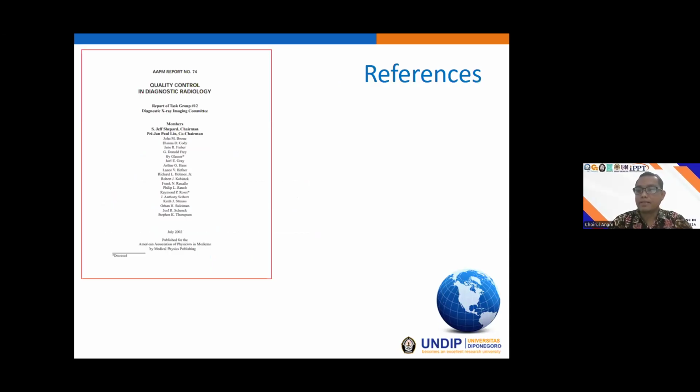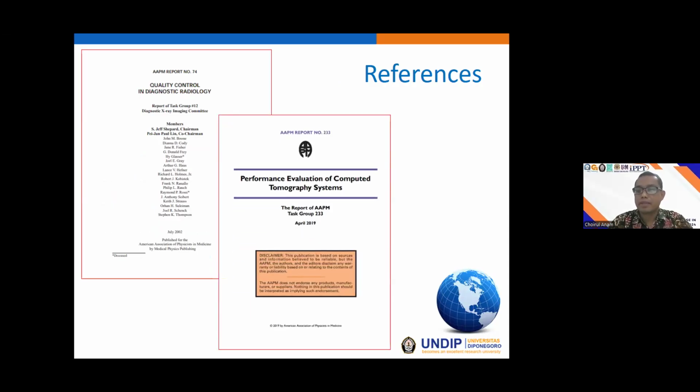These are the references, and these references are available freely. Quality Control in Diagnostic Radiology, published by the AAPM, report number 74. And this one is the latest publication by AAPM, report number 233, also available freely.